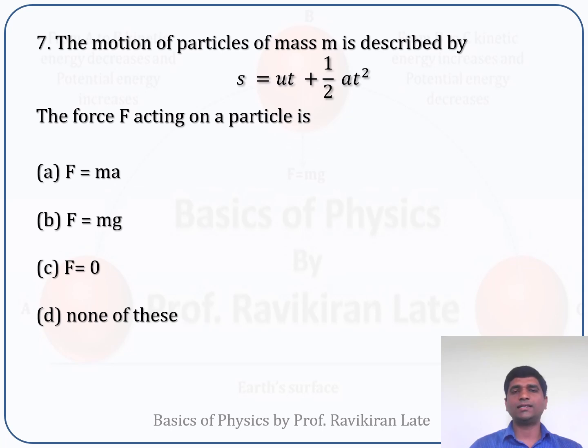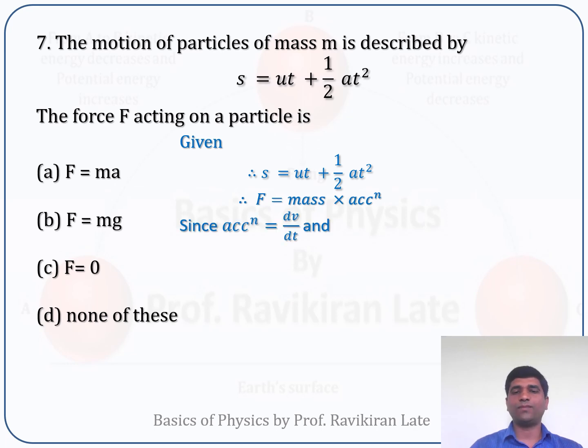So we know that S is nothing but the displacement of an object, and we need to calculate the force acting on this object. We know that force is nothing but the mass into acceleration. So from this displacement, we have to calculate the acceleration. By the definition, acceleration is nothing but the time rate of change of velocity. So we can write acceleration a = dv/dt.